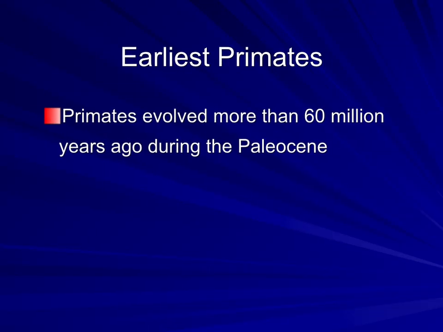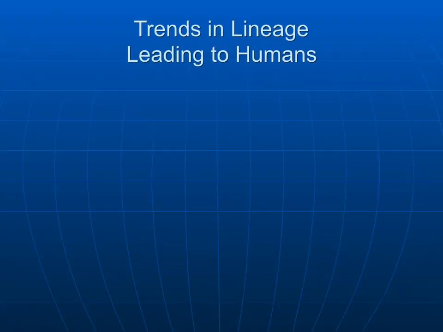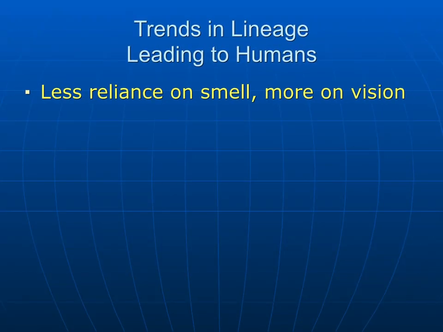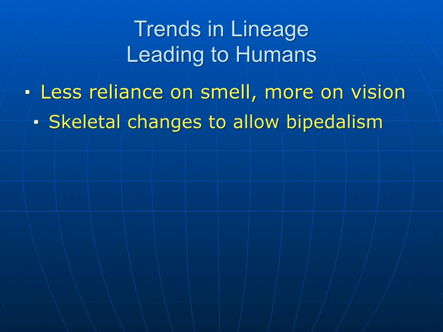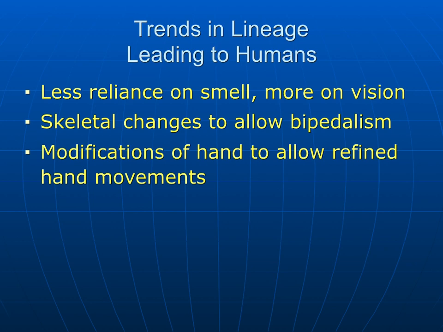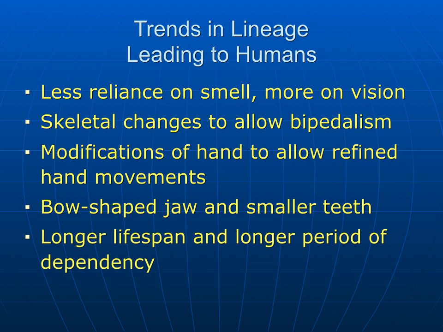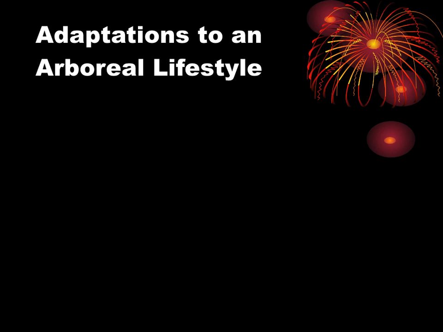The earliest primates evolved more than 60 million years ago during the Paleocene. The first primates resembled tree shrews. They had long snouts and poor daytime vision. Trends in the lineage leading to humans: less reliance on smell, more on vision. Skeletal changes allowed for bipedalism. Modifications of the hand allowed for refined hand movements. Bowl-shaped jaw and smaller teeth. Longer lifespan and a period of dependency. So we have a longer lifespan, but a long period of dependency on parents.